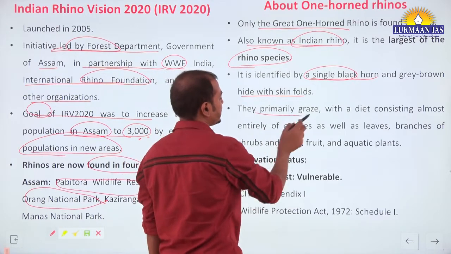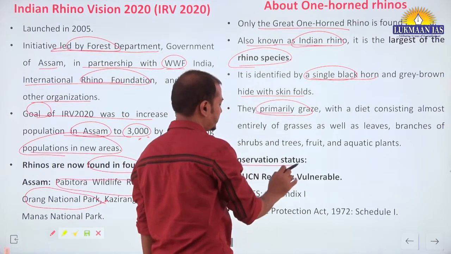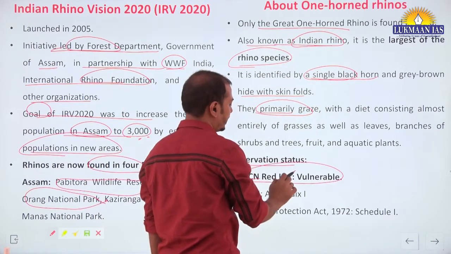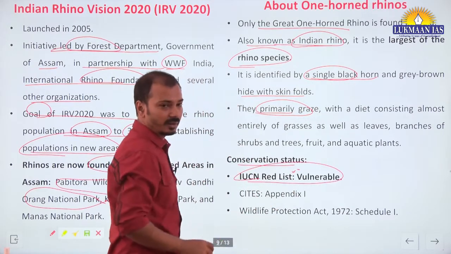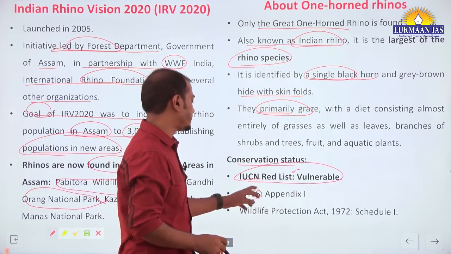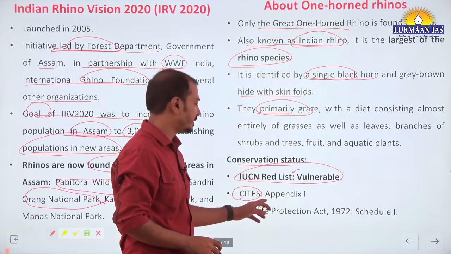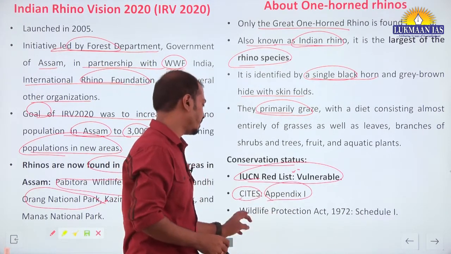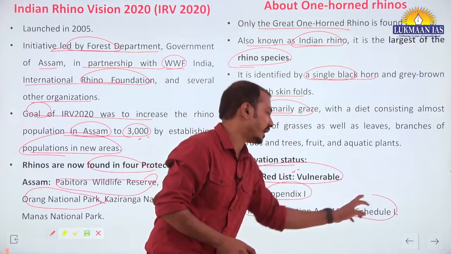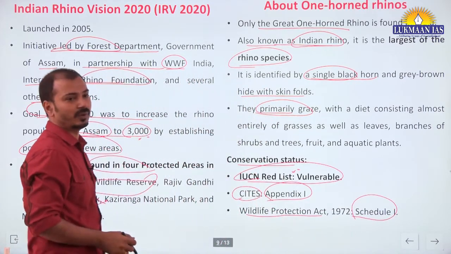It is, we can say, a herbivorous animal, and its conservation status is IUCN Red Data Book vulnerable, and CITES, Convention on International Trade in Endangered Species, Appendix 1, highest protection. Also under the Wildlife Protection Act, highest protection, it is a Schedule 1 animal.